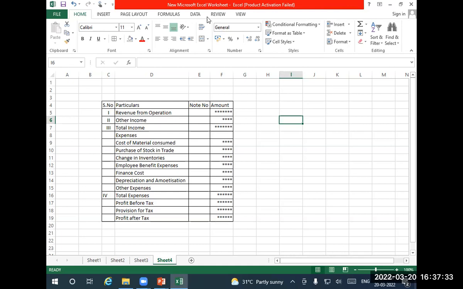That's all, it's simple actually. Frame your business, make some transactions on your own. For that, 50 journal entries and then ledger and trial balance.